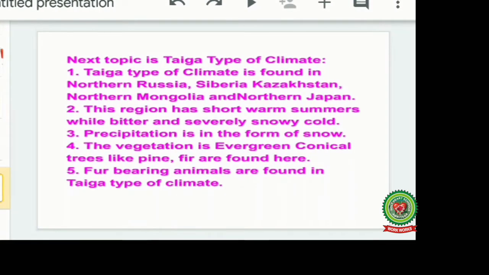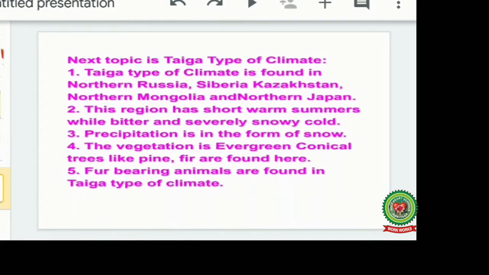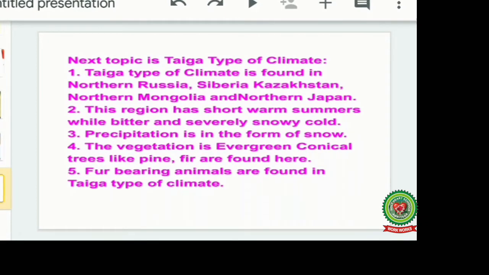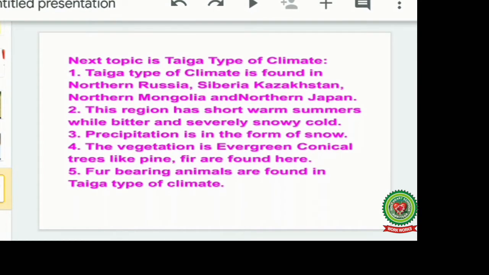Now we are going to start with our next topic. That topic is taiga type of climate. Before we start, I must tell you that you must revise the Manchurian type of climate, and you must do the exercises which are related to it from the back, which is given over here on page number 85. Now I'm going to start with your taiga type of climate.